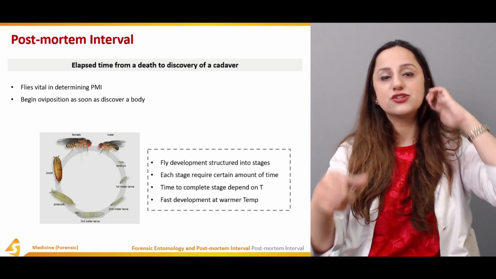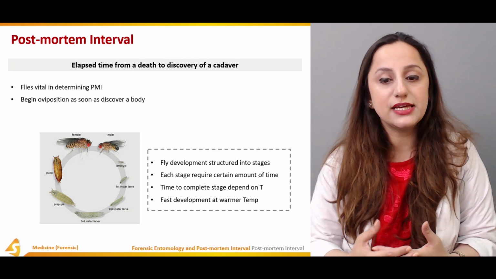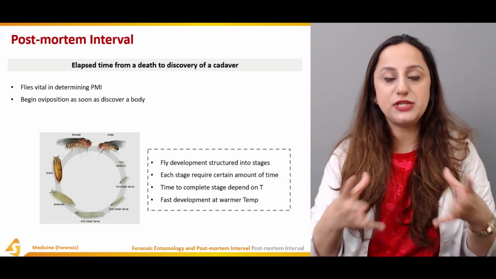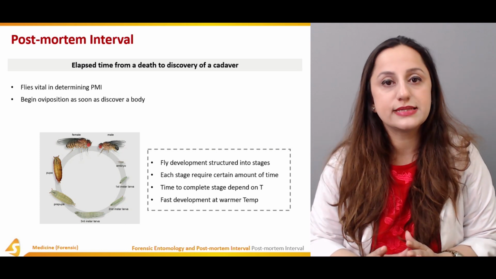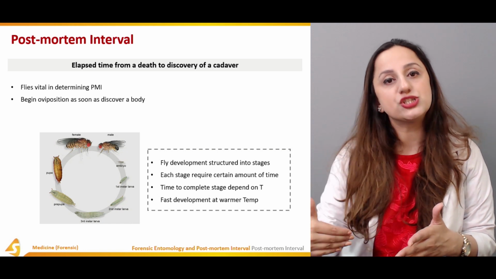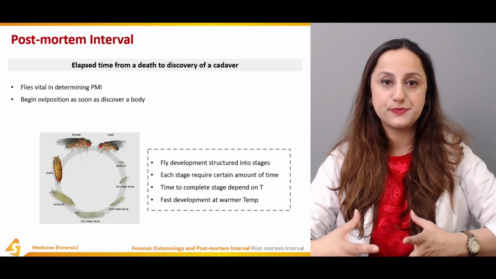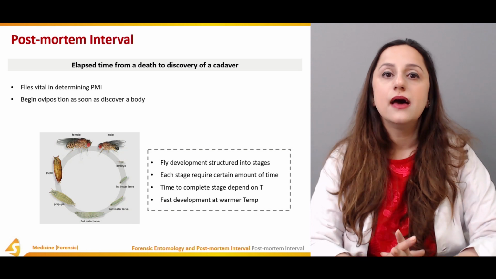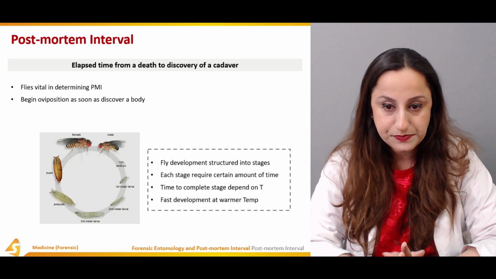All of these stages contribute to estimating the time since death. Each stage requires a certain amount of time, and it depends on the species of the insect we are dealing with. An entomologist investigating a crime scene should have core knowledge of how much time it takes from a larva to become a pupa in a particular species, and from a pupal stage to become an adult, because these things are very important when calculating the time since death.